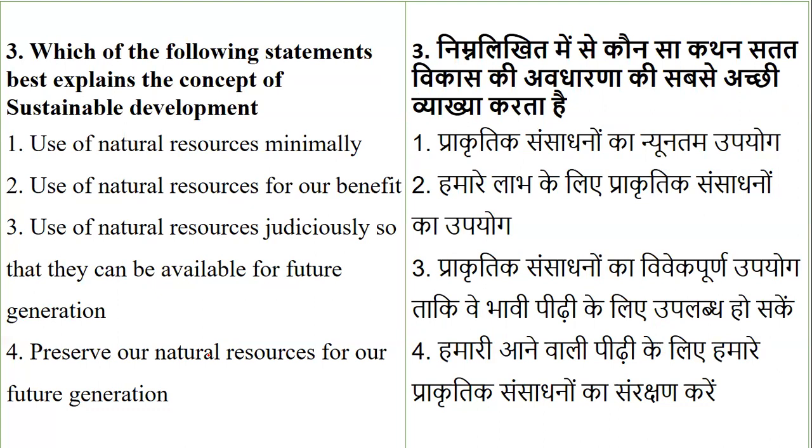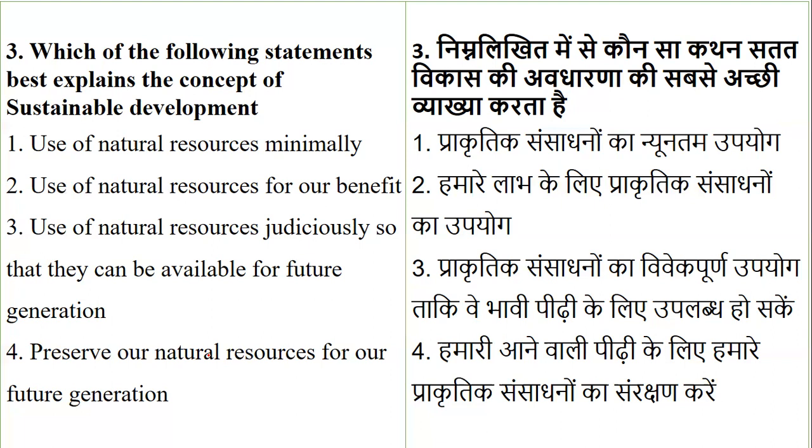If you remember, in yesterday's live lecture I have taken this topic. I have explained what sustainable development is. So with that, you should be able to answer this question. Read the question very carefully. They are asking you to define the term sustainable development. So when we say sustainable development, what does it mean?